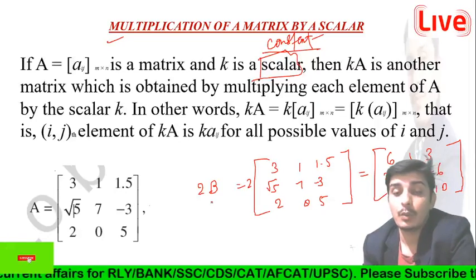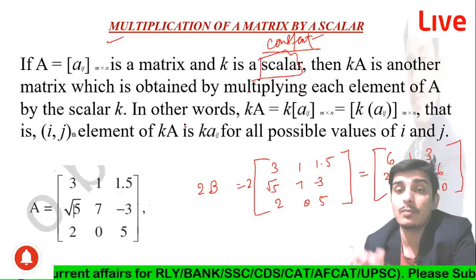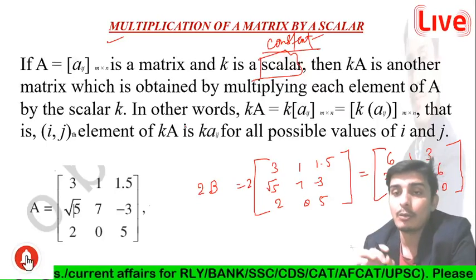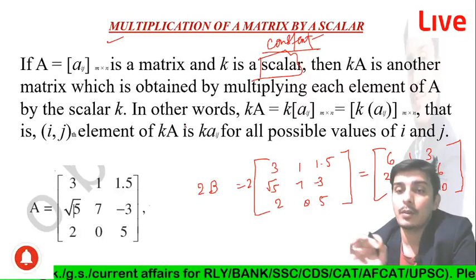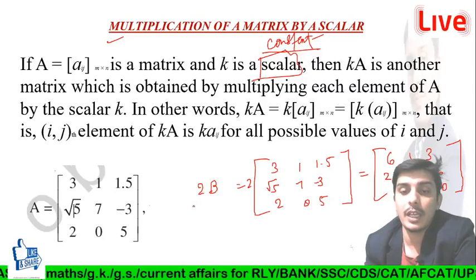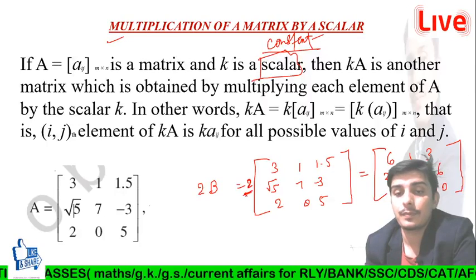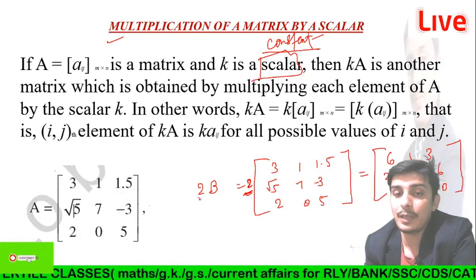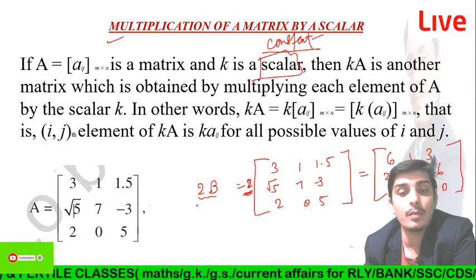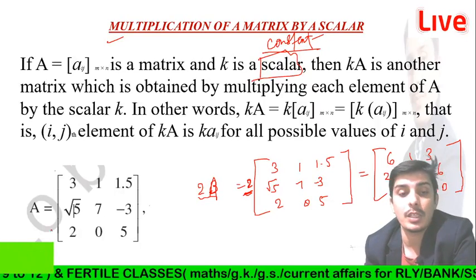So we know that if you want to find the multiplication by a scalar, you have to multiply each element of the matrix by the scalar term. Just like what I did here, we have to find twice the matrix A. Sorry, guys, here it is A because A is given here.